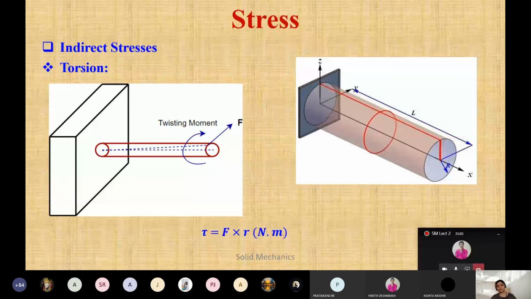So here you can also use a capital T for torsion. Just do not get confused between this tau and the shear stress tau. We are using T for torque, so do not get confused in terms. Later on we are going to use capital T for the torque also. This T is F into R.